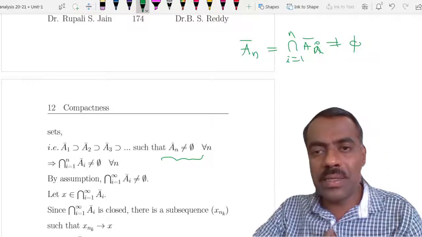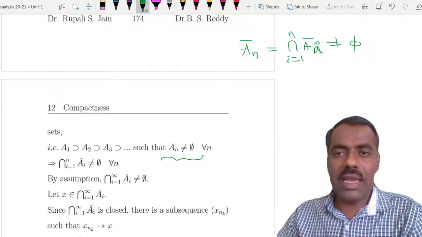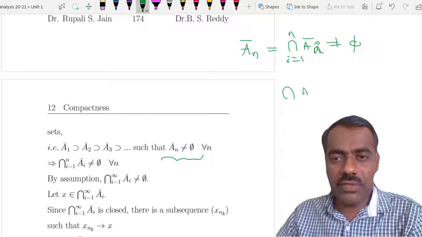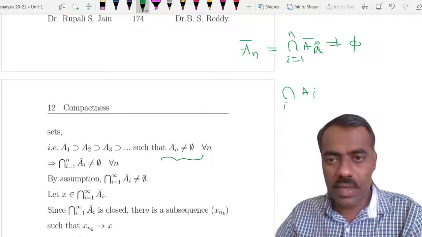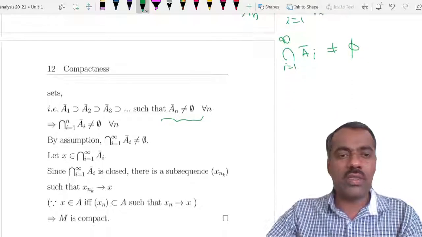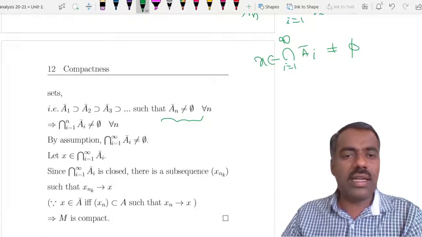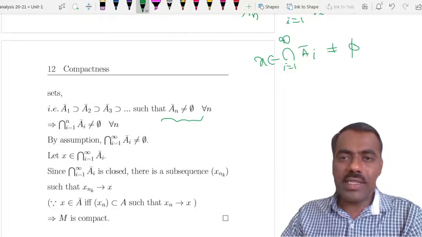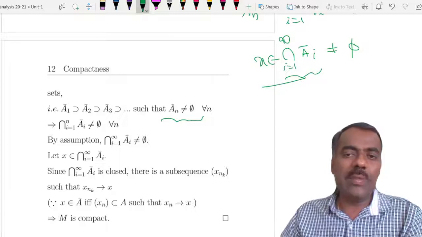So by assumption, because for every possible n the finite intersection is non-empty, the arbitrary intersection is also non-empty, right? So assume again that x belongs to it. This arbitrary intersection of closed sets is closed, so we have a closed set and we have an element x.